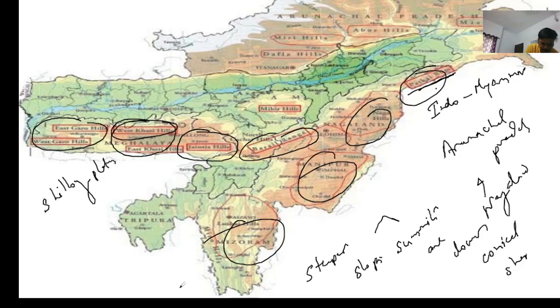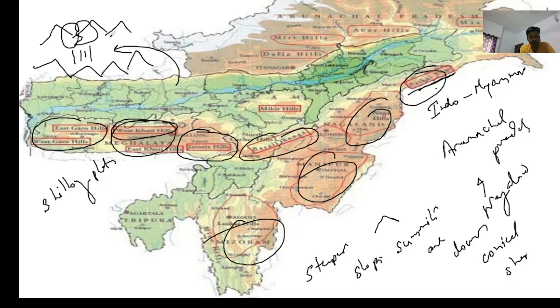Khasi Hills is having a cup-like structure like this. That's why monsoonal winds are trapped. Clouds are also trapped in this cup-like, funnel-like structure of Khasi Hills, and there is a concentrated rainfall only in this region. That's why Mawsynram and Cherrapunji, they are the part of Khasi Hills, and they are receiving highest rainfall not only in world but in Asia, isn't it? Garo, Khasi, and Jaintia, isn't it?